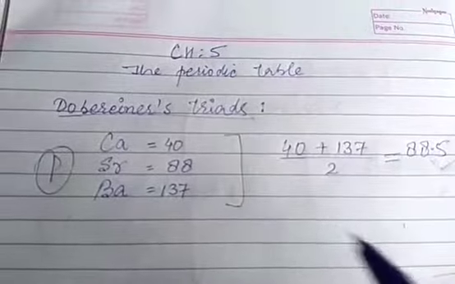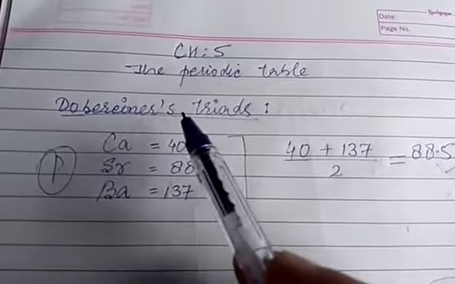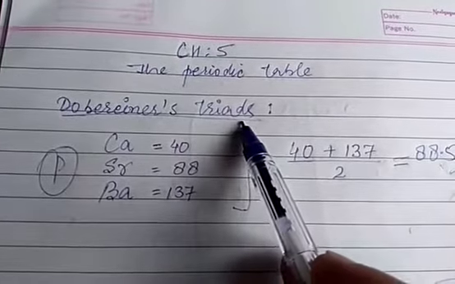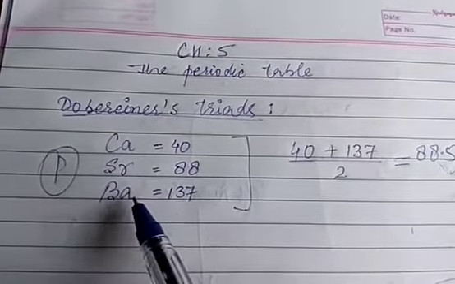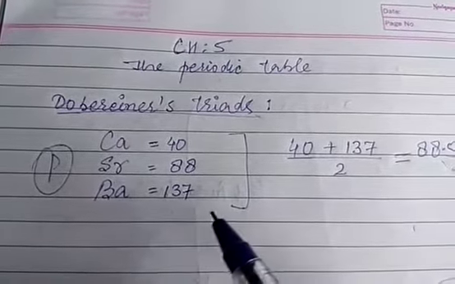For example, Dobereiner came with a law known as Dobereiner's triads, where he tried to arrange certain elements depending on his theory. And what was his theory?